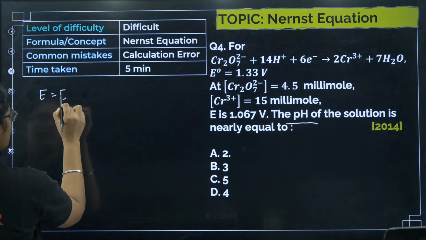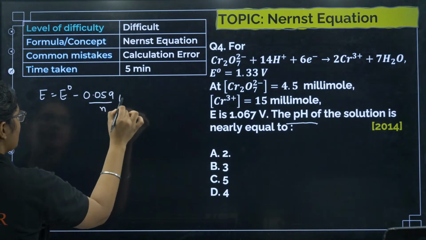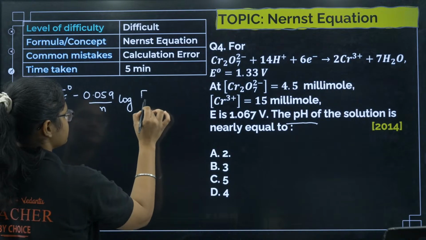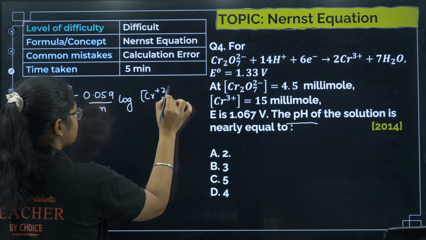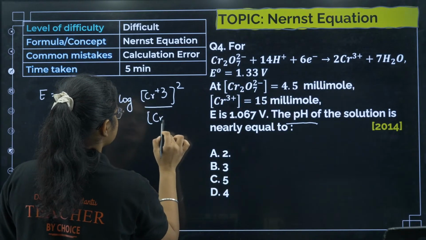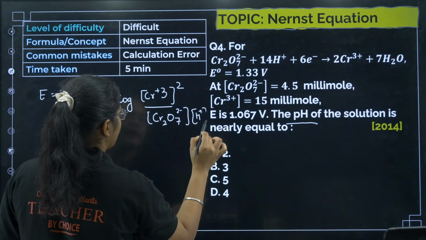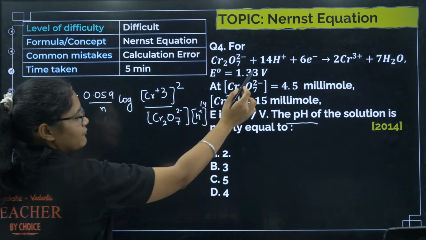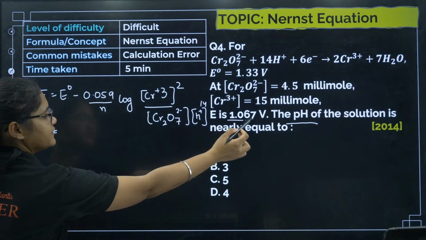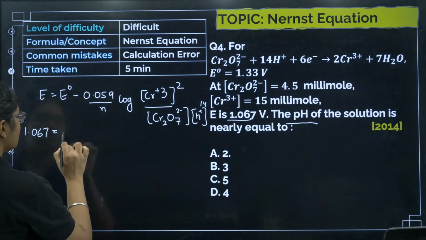E of the cell equals E naught of the cell minus 0.059 divided by n log of product concentration divided by reactant concentration. So [Cr3+] squared divided by this side I have [Cr2O7 2-] and then [H+], and their power will be 14, right, because I have 14 H+. So let me now put the values here. What is the value of E of the cell? 1.067.